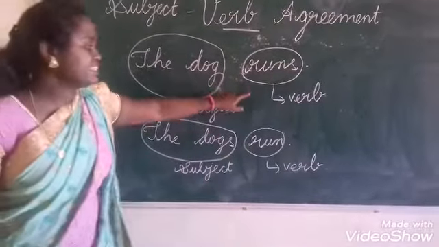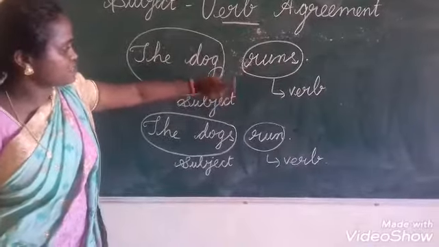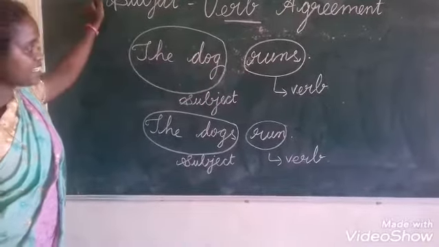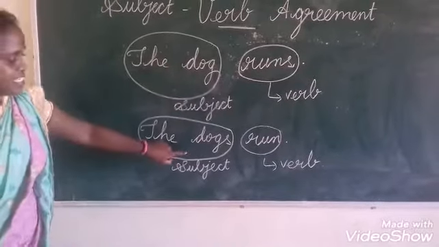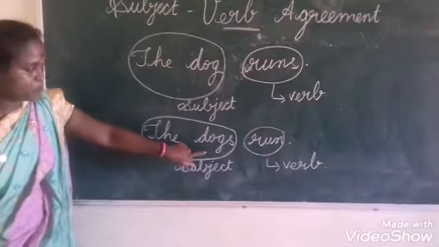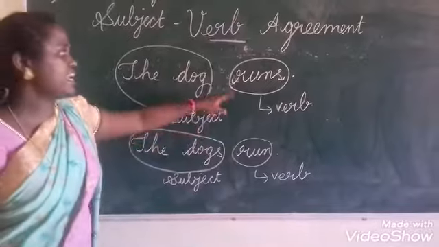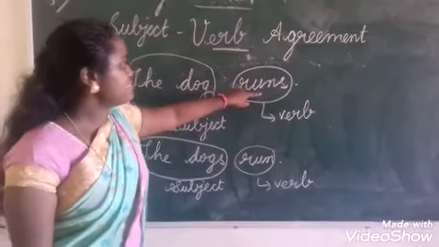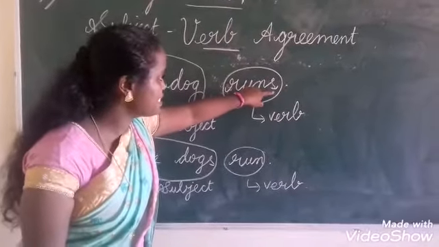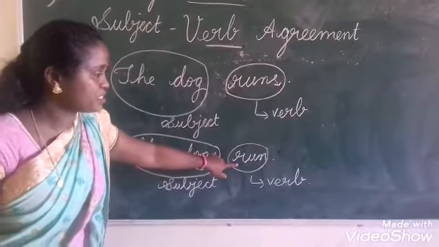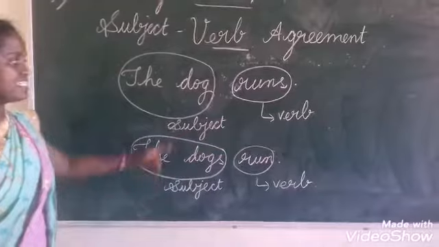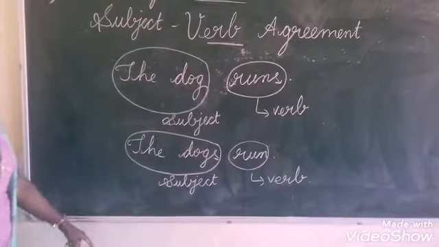Can you identify the difference between these two sentences? Here the subject is singular, whereas here the subject is plural. Now see here. Here the verb ends with s. Here the verb is without s. Can you see the difference? Yes.